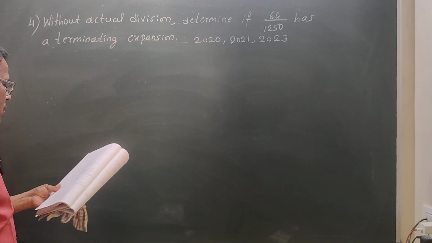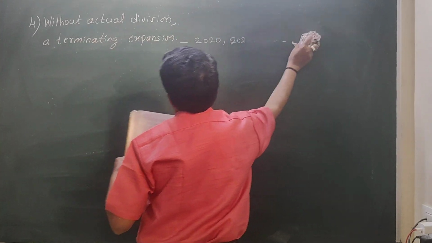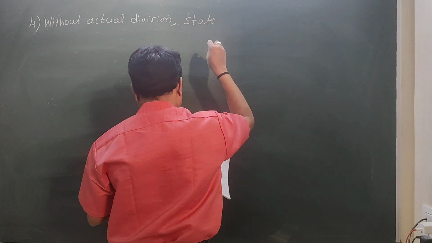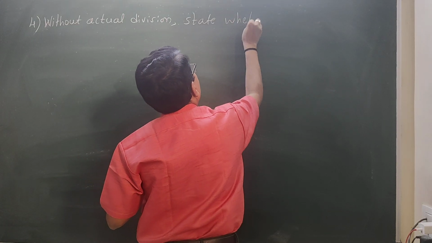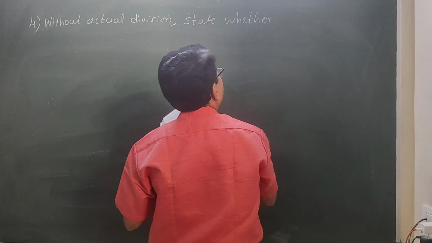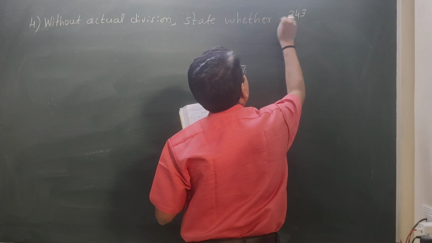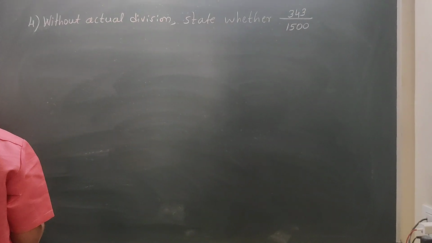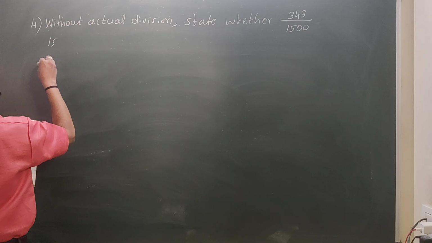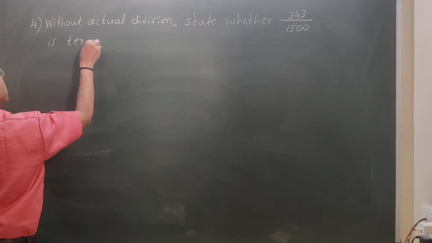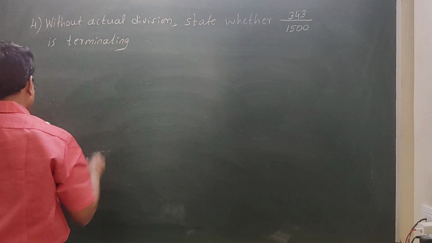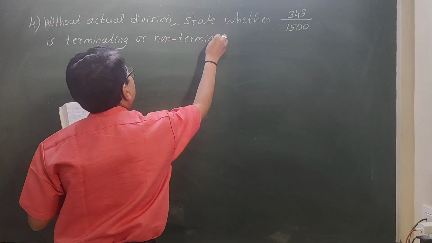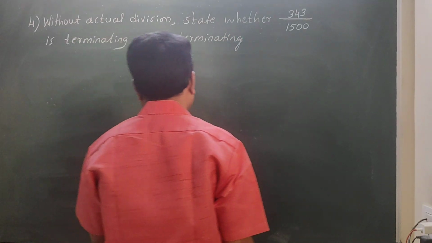State without actual division whether 343 divided by 1500 is a terminating or non-terminating decimal.